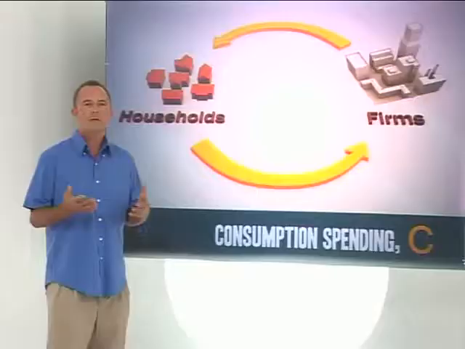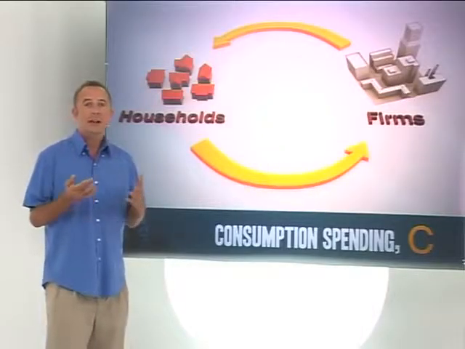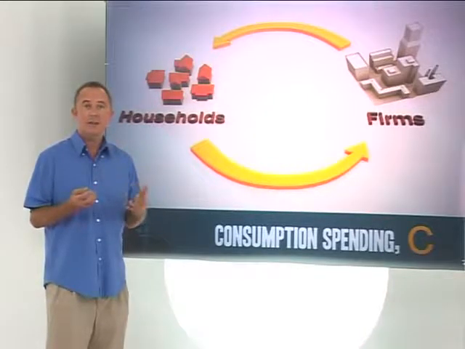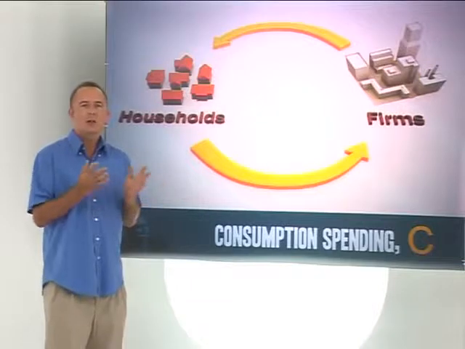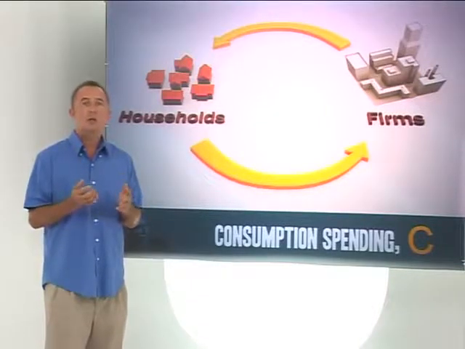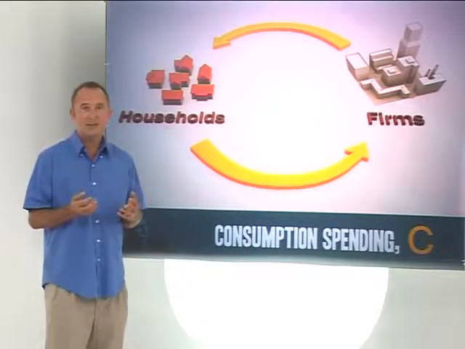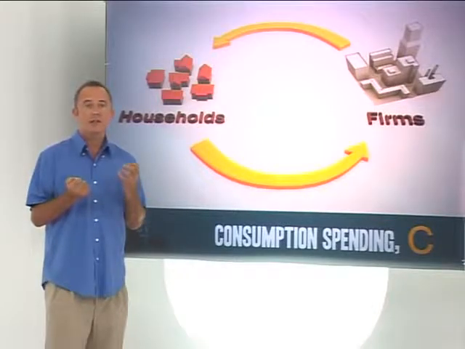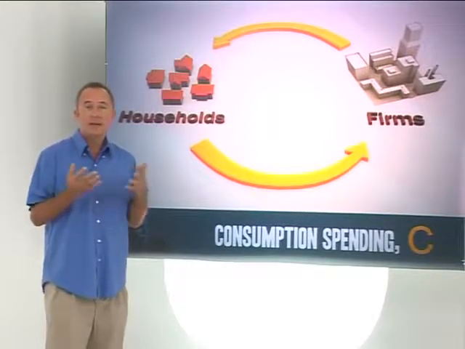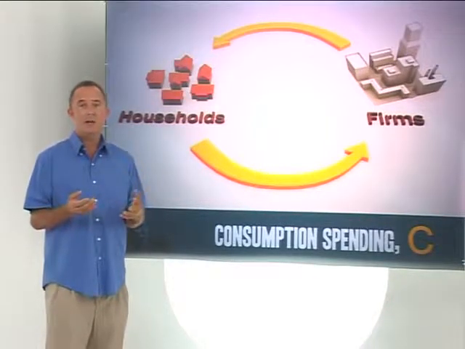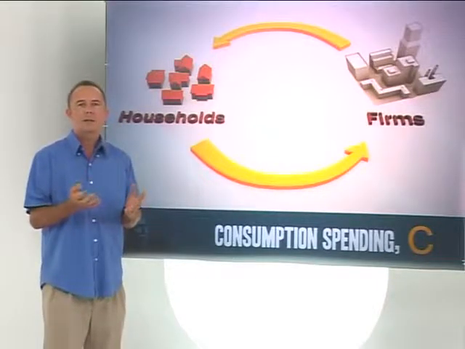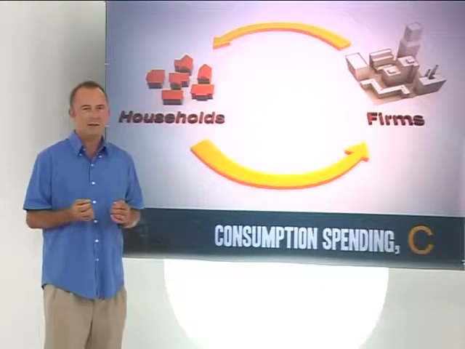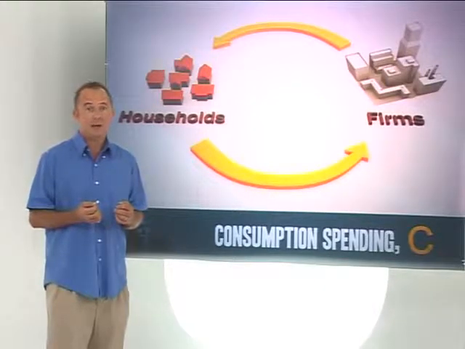Using our circular flow model, we see that households derive income by making factors of production that they possess available to firms. Firms then use these factors of production to produce goods and services. In return for the use of these factors of production, firms pay households, and this payment we know as income. For most households, income consists of the wages and salaries they receive in return for their labour.